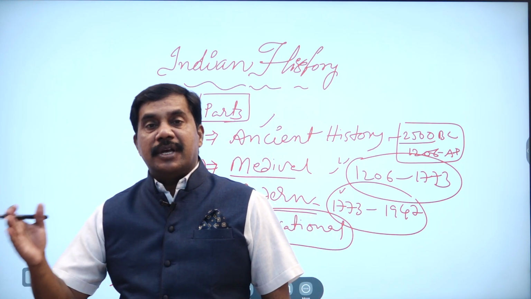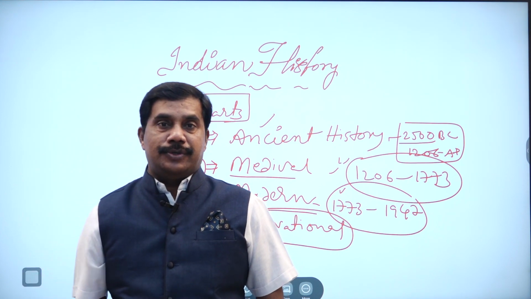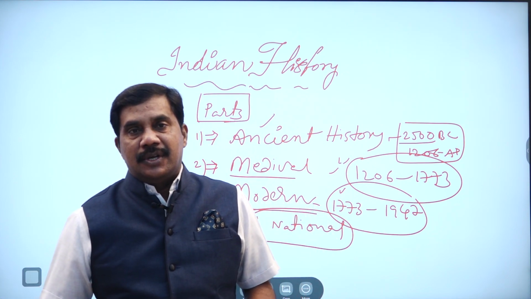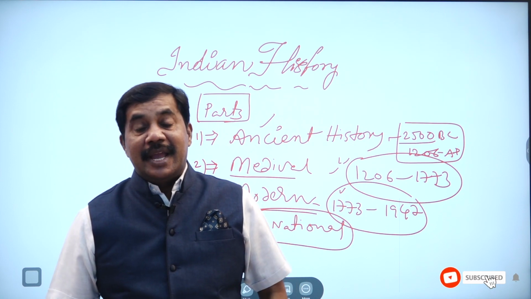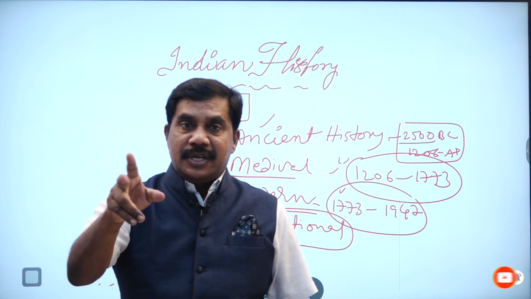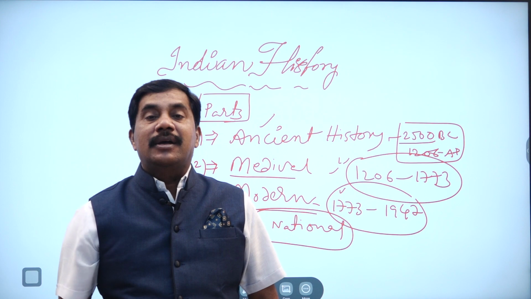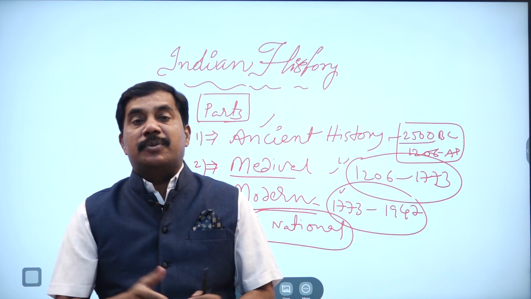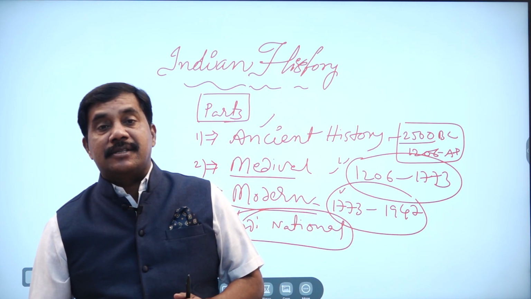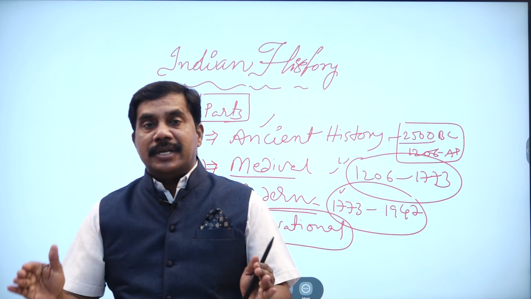The national movement has three classifications: the moderate stage, the extremist stage, and the Gandhi stage. These are called the parts of the Indian national movement, up to 1947, when we got independence.